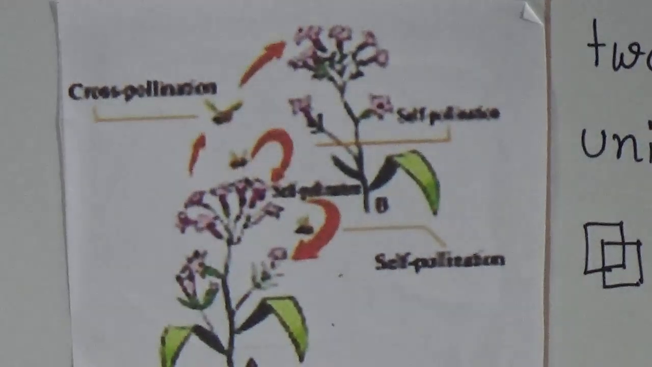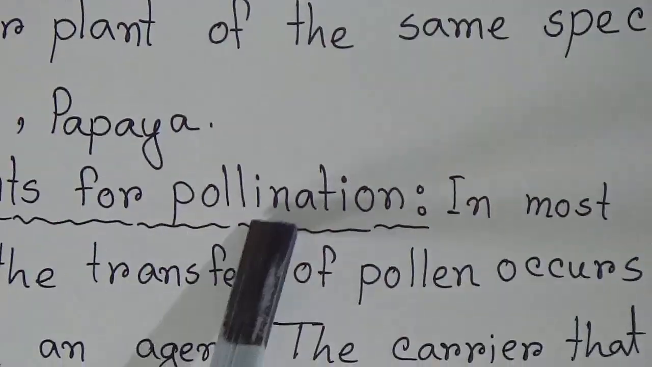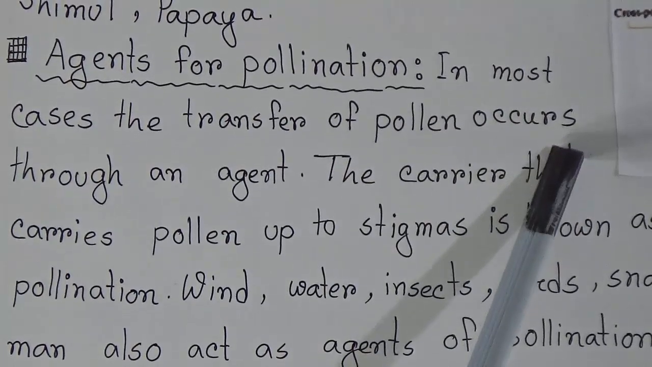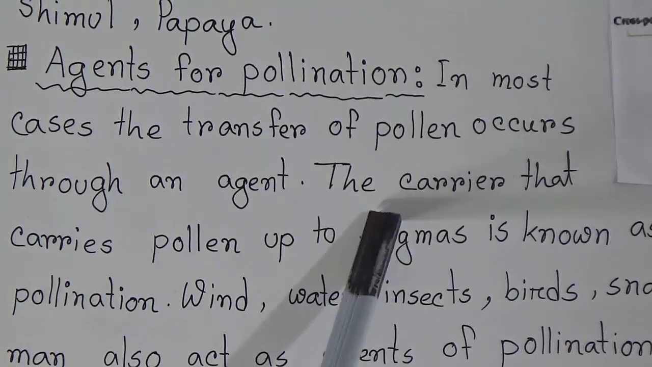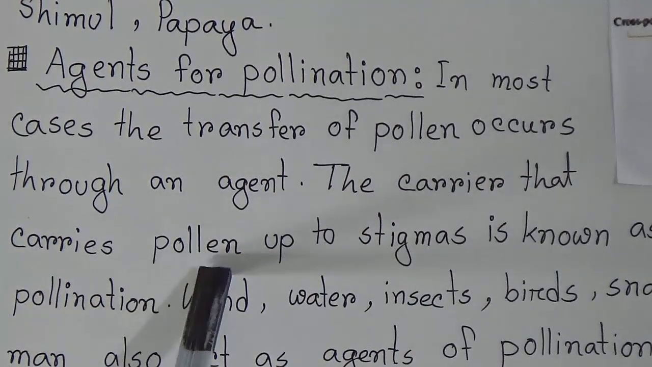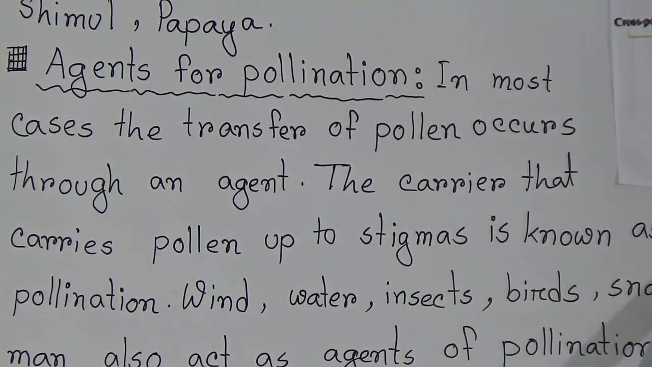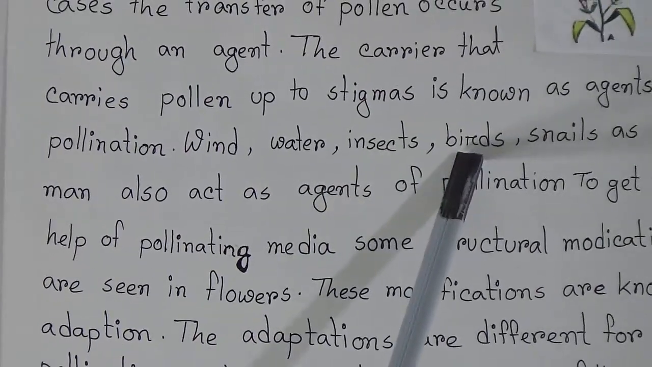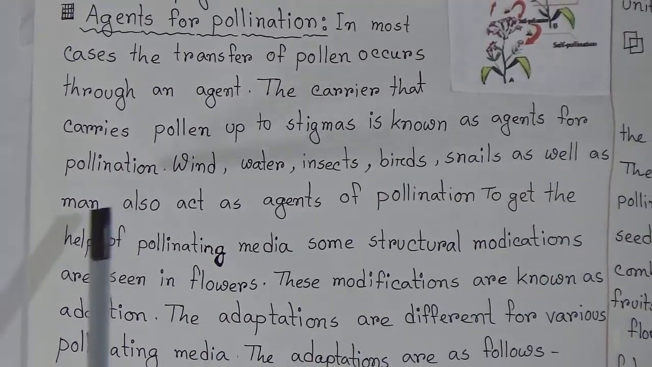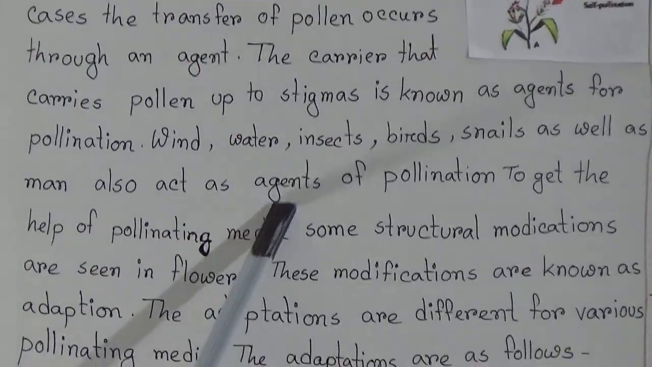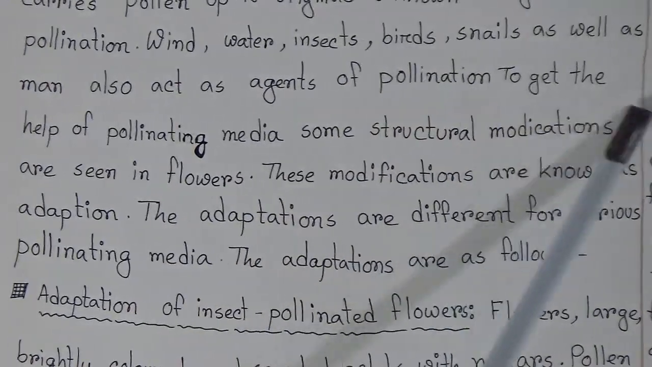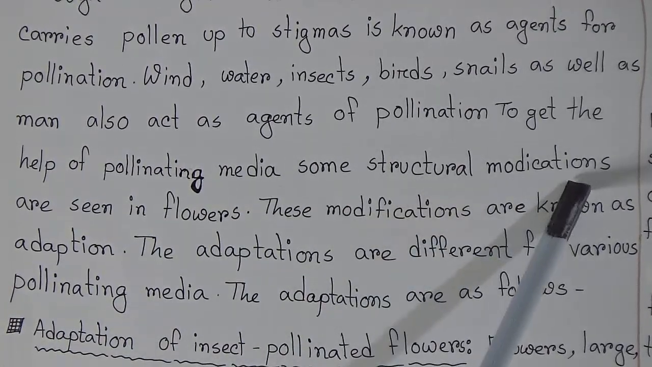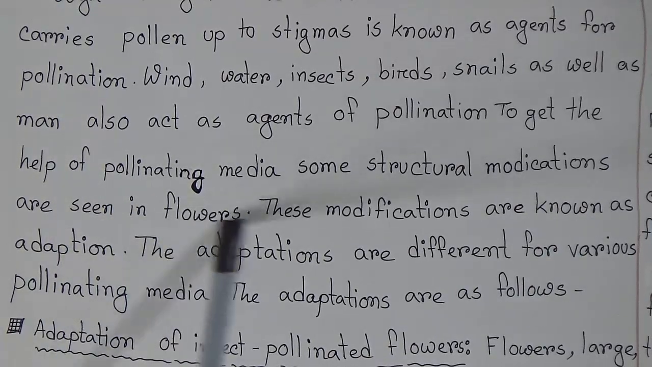Now we will learn about the agents of pollination. In most cases, the transfer of pollen occurs through an agent. The carrier that carries pollen to the stigma is known as an agent of pollination. Wind, water, insects, birds, snails as well as man also act as agents of pollination with the help of pollinating media. Some structural modifications are seen in flowers.